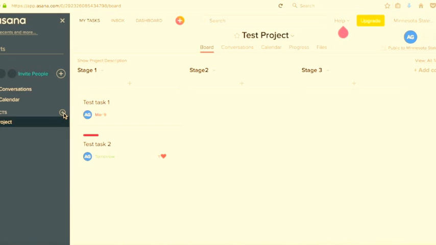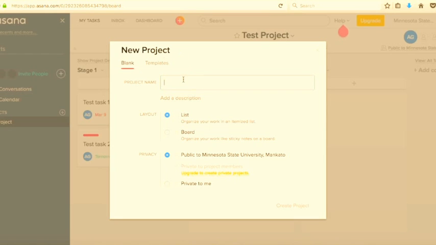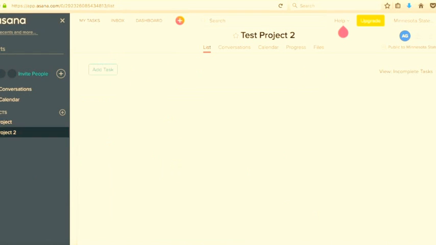So now let's go ahead and create another kind of project called the roadmap project. So create new project, test project 2. This time let's do a list view so that you can see what a list view is. In the list view you can add tasks and you can add sections.